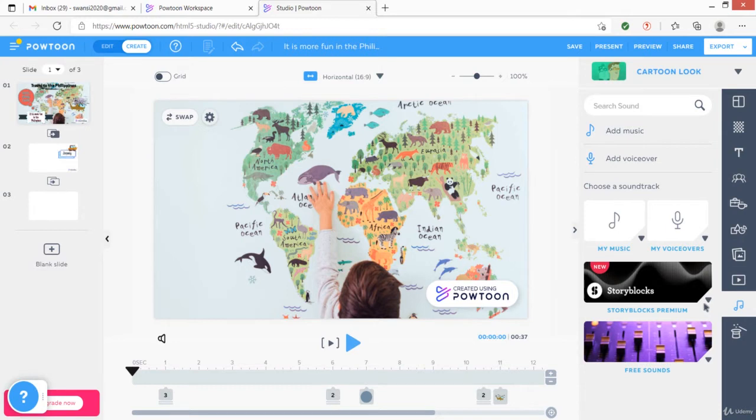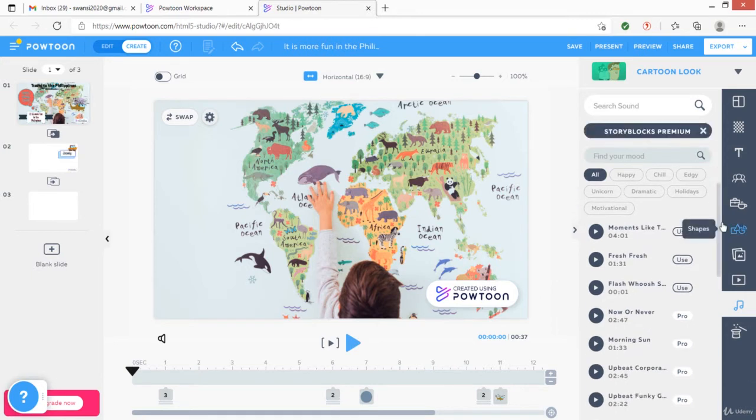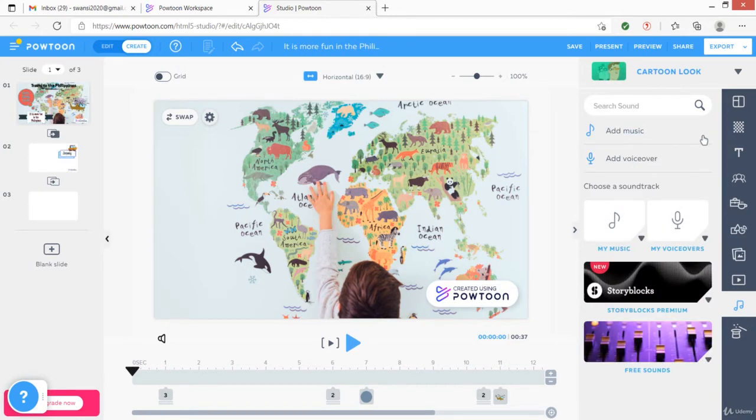So first of all, let me explore Storyblocks Premium. Click on it and I'm given a number of choices. Let me scroll down the page. I see that most of them are not free, so I'm going to abandon those choices. So close it. And next, I'm going to Free Sounds.